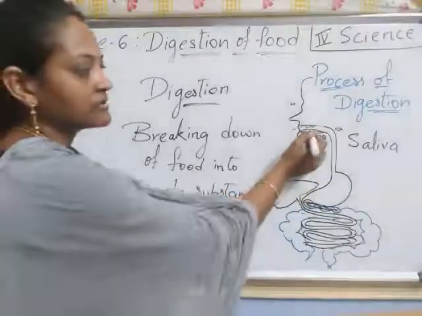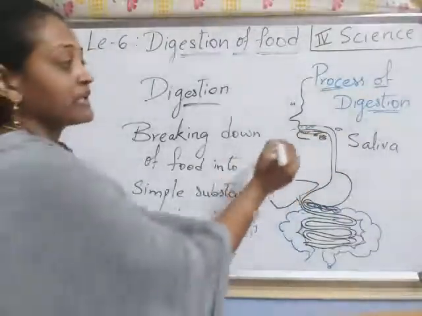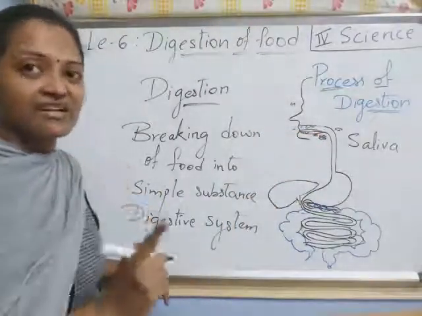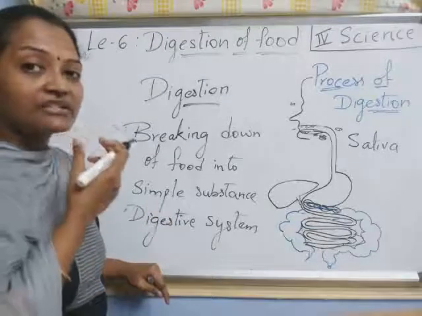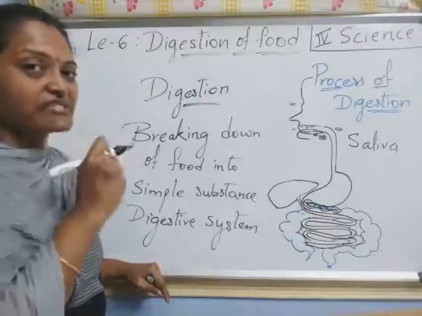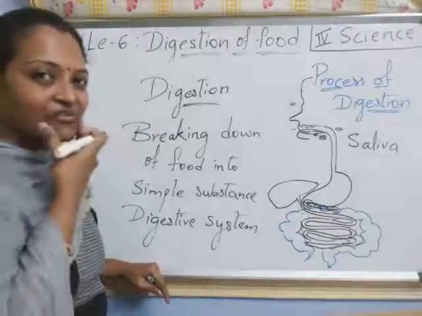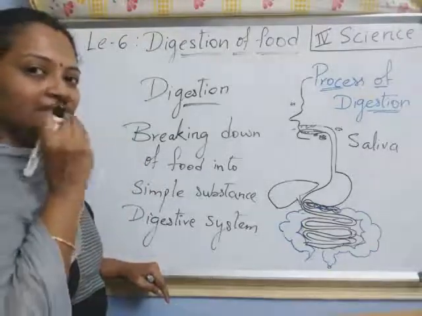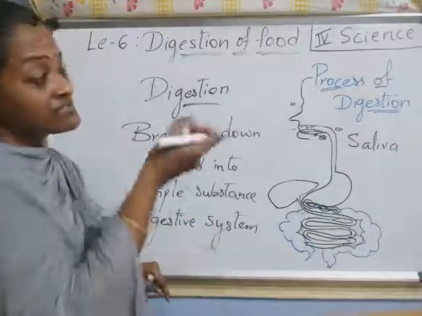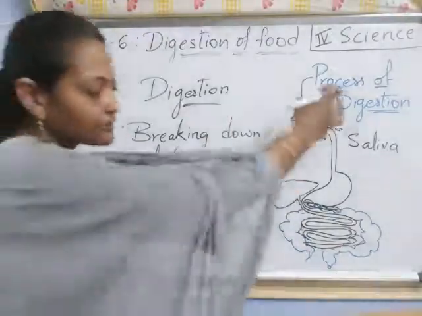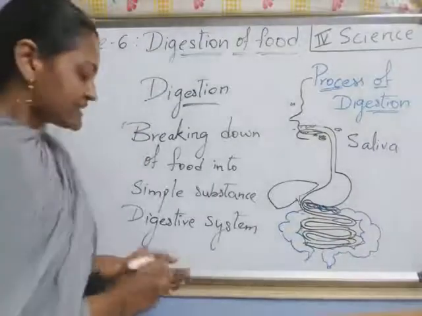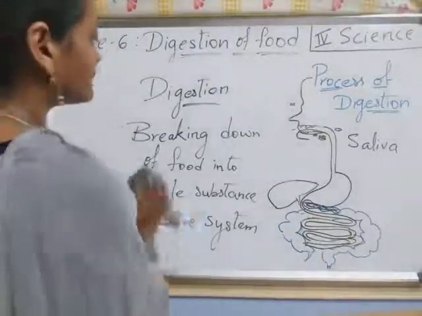Now this is the mouth, the tongue is there, right? Inside the mouth only, first digestion starts. Why? Because our teeth help in breaking the food. Here the teeth break down that food into smaller pieces, right? The full process we call the digestion process. Okay, now we'll see here one by one.